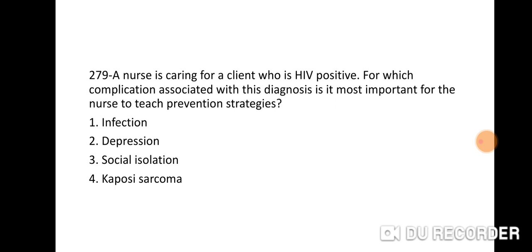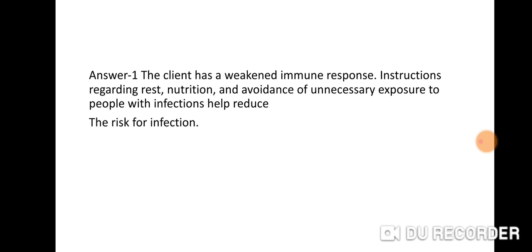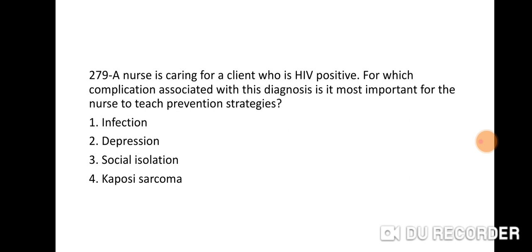Okay. Right answer is 1. The client has a weakened immune response, weak immunity. Instruction regarding rest, nutrition and avoidance of unnecessary exposure to people with infection help reduce the risk for infection. Right answer is 1, infection. Most important for the nurse to teach prevention strategy is infection due to weakened immune response in an HIV positive patient.